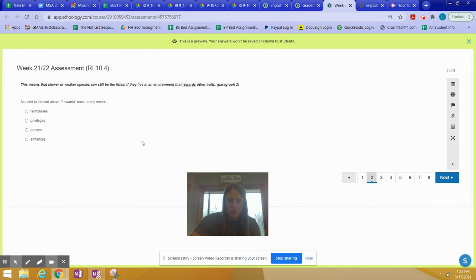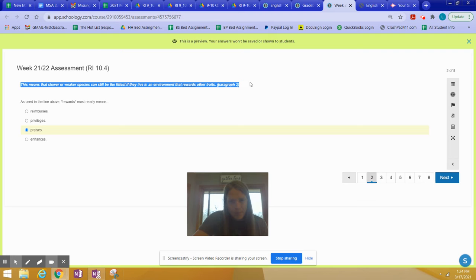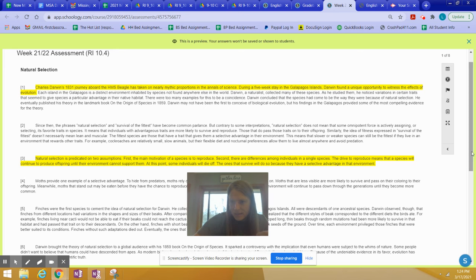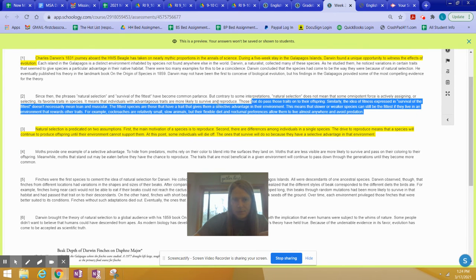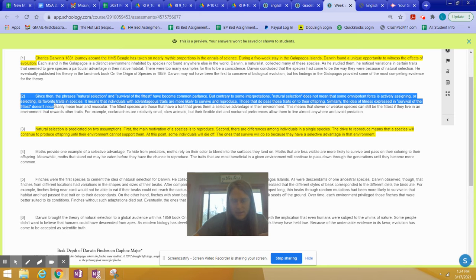Now I'm looking at question 1. This question says, as used in the line above, rewards most nearly means what? Now, one of the things that we could do is we could just read the word in context up here, but I don't like to do that. I actually like to read it in the paragraph that it is originally in. So I would go back to the text and I would read it here, right? It shows up in the last sentence in this paragraph.